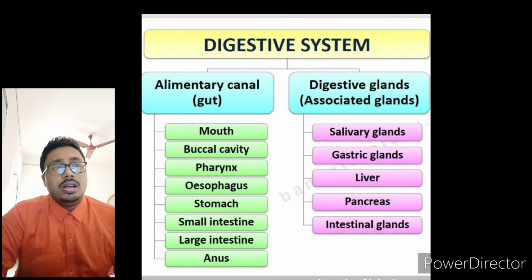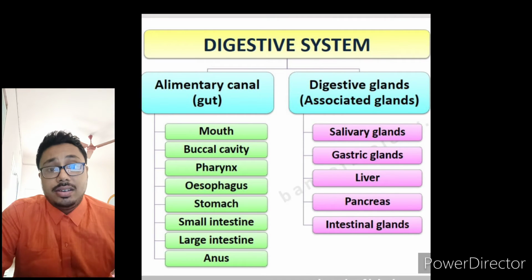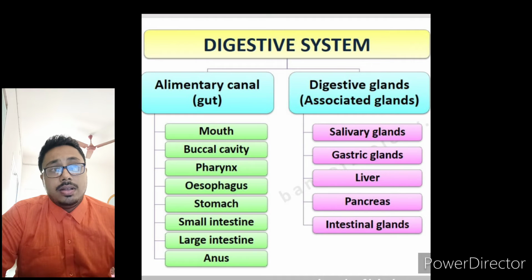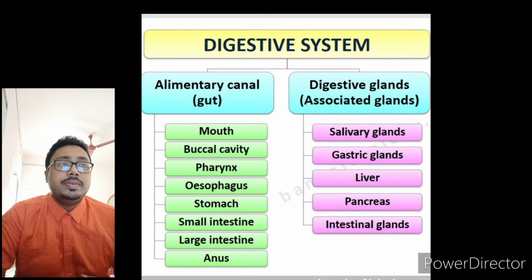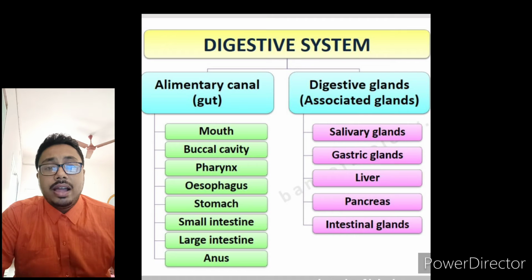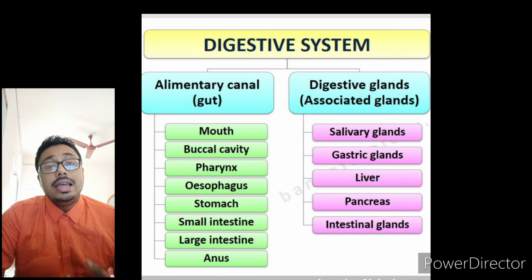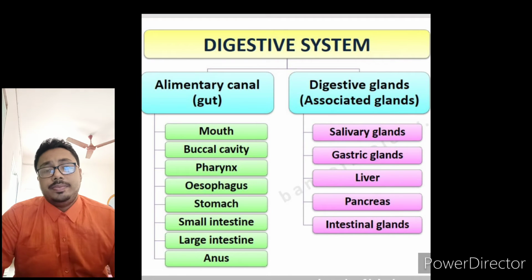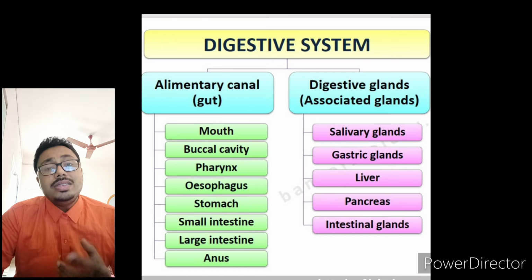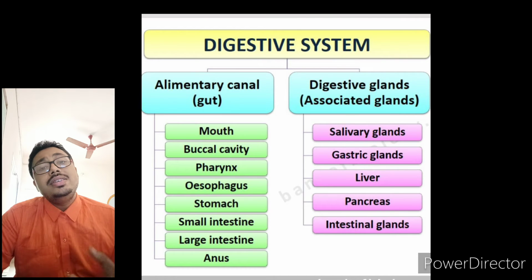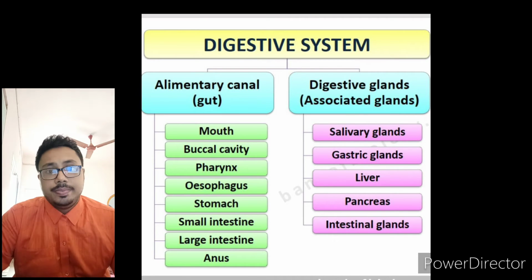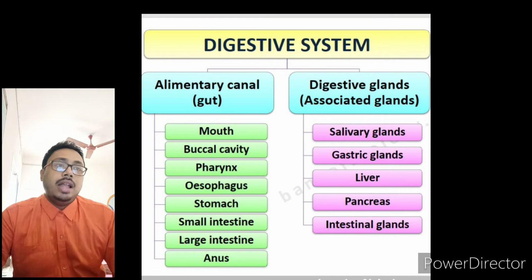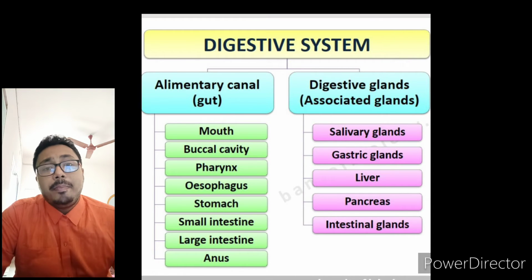Now moving to the next gland, that is the gastric gland, which is present in our stomach. Then after that, the liver, where the bile juice is secreted, and the function of that bile juice is to emulsify the fat. Emulsify means the breaking down of the fat molecules. Now, the next part is the pancreas.